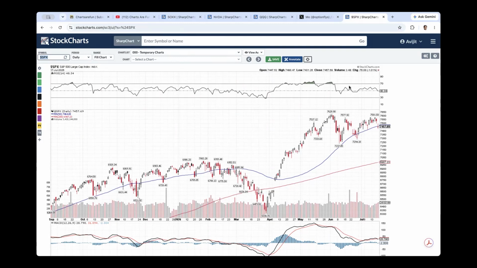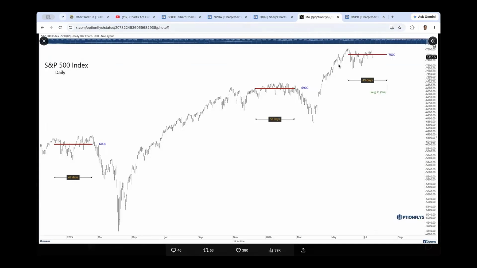But potentially, from what Option Flies is talking about, this periodic range-bound move right now says till 49 days, so that goes on till August 11th. It could stay range-bound till then before the breakdown happens. So we'll see what the market does.